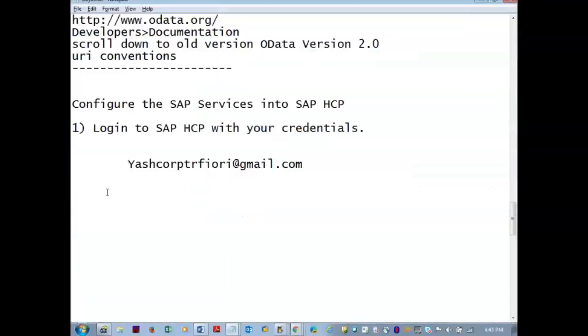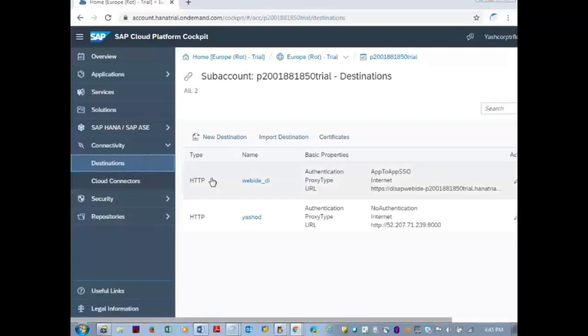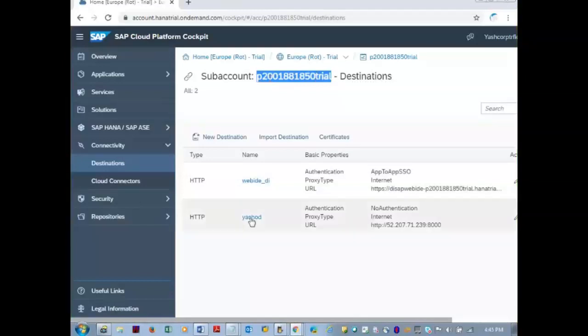Log in with these credentials. Access Neo Trail. That button you click and enter into the SAP HCP. When you are entering into the SAP HCP, you are given a P account. So with this P account only, I have created SAP services, which the credentials I gave you, this P account only.